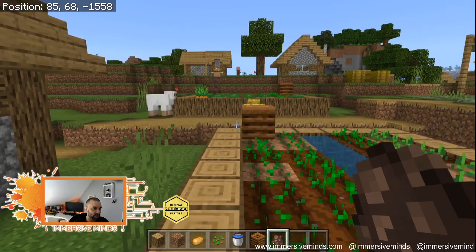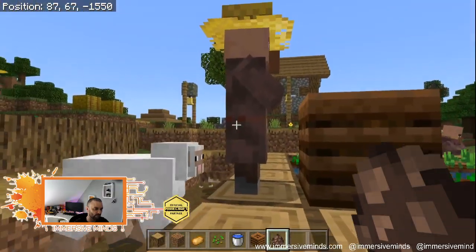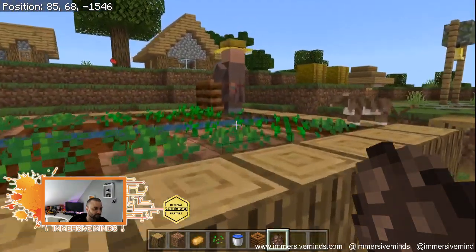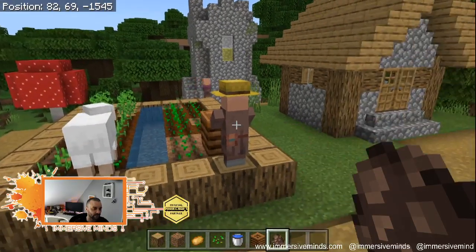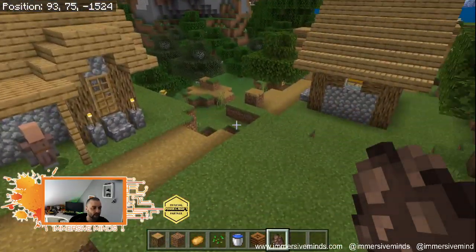They're off collecting stuff. And if I right click on this villager, what happens? Nothing. He's just wandering about doing his thing. Taking care of the composter as well. And so what we can do is we can build our own little farm.